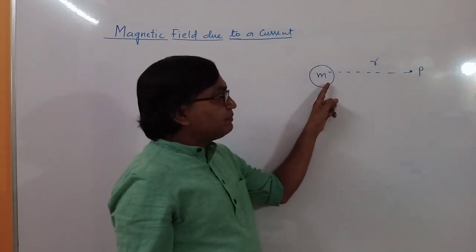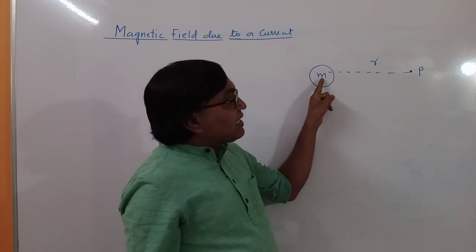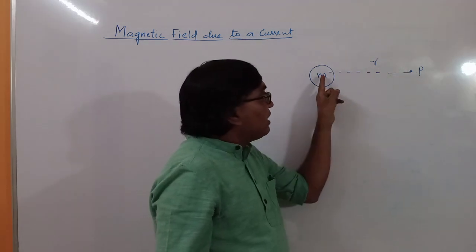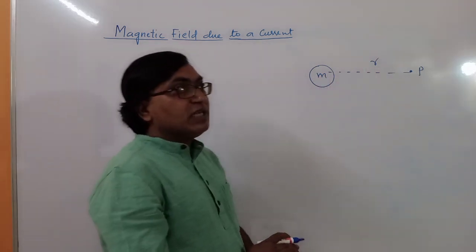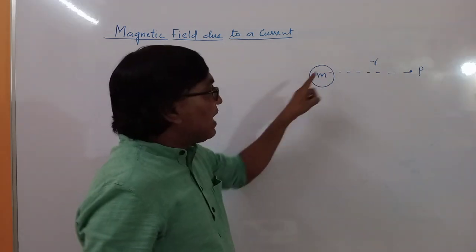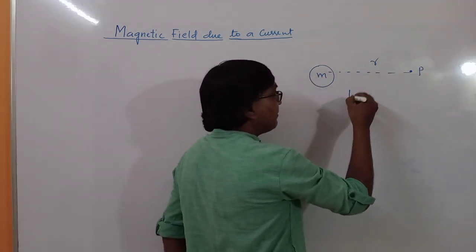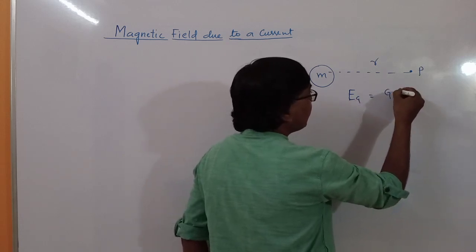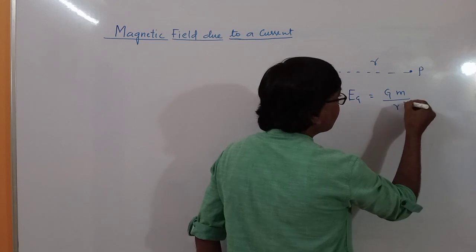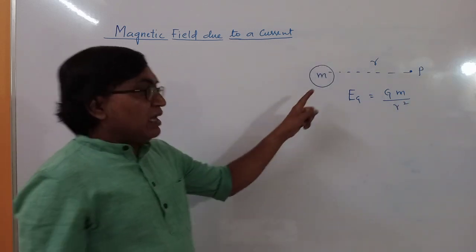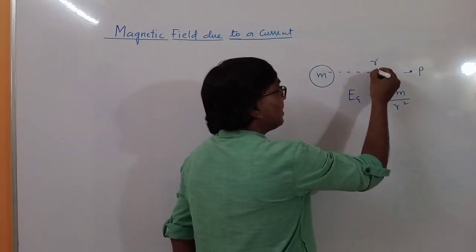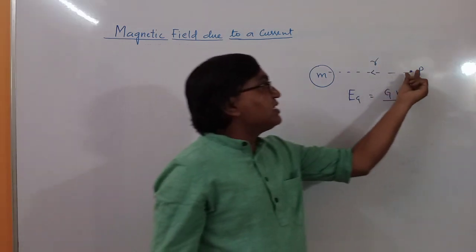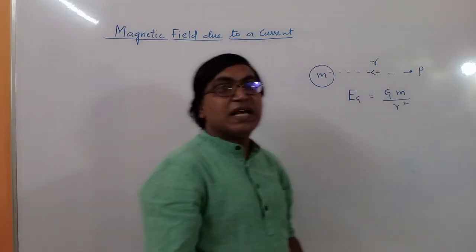So we are finding the gravitational field at point P, which is at a distance r from this mass, and that gravitational field Eg is given by Gm upon r square, and this is directed in this direction. The field is directed in this direction. That means if you place any other mass, it will be attracted towards this mass.